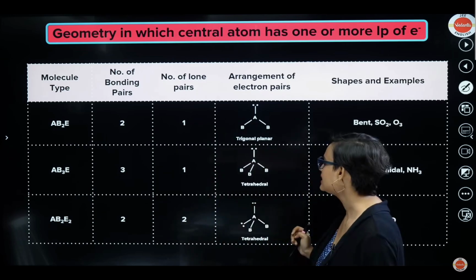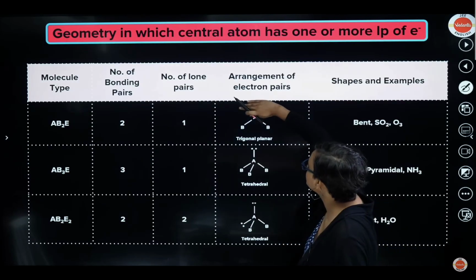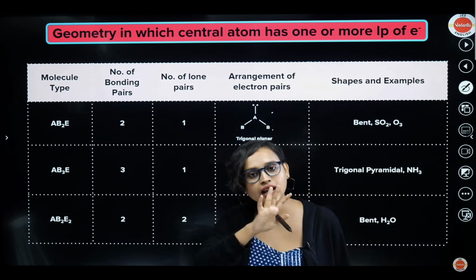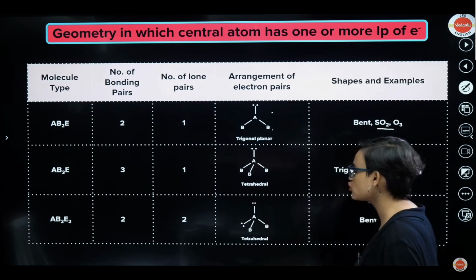Now check out, my dear students. In this case also, what was the shape of 3? The shape of 3 was trigonal planar. Here also it is going to be trigonal planar. Just hide this. When you hide the lone pair, you see that it is trigonal planar. It is a triangle and it is in the same plane. Examples are SO2 or O3, ozone or sulfur dioxide.